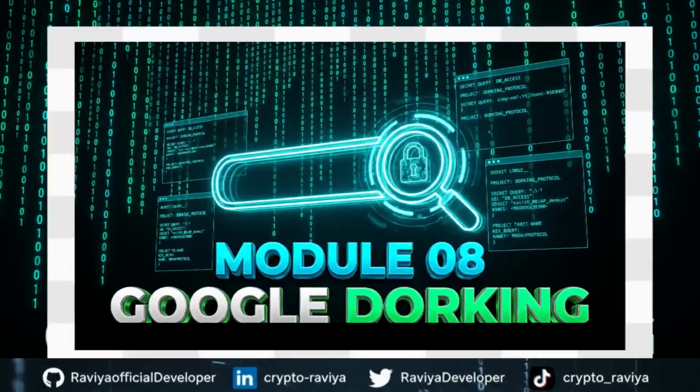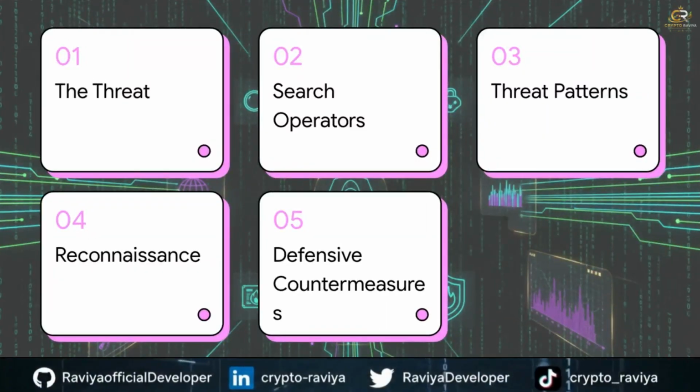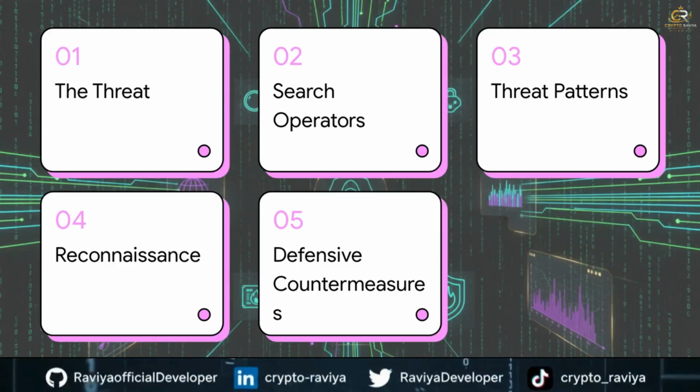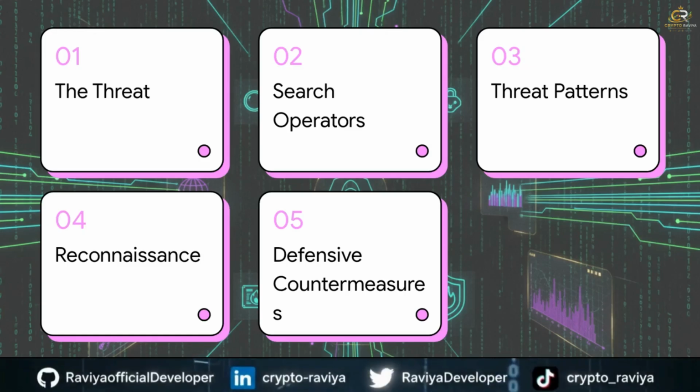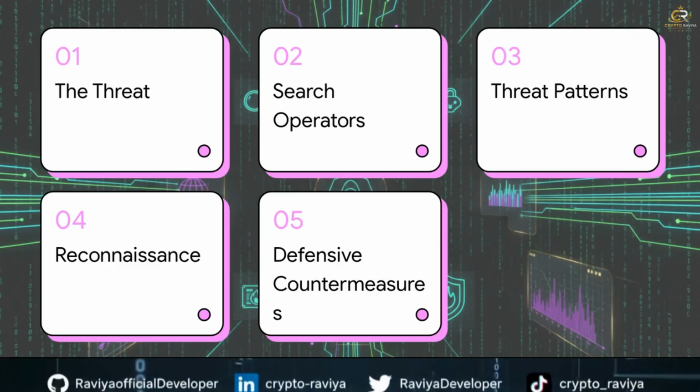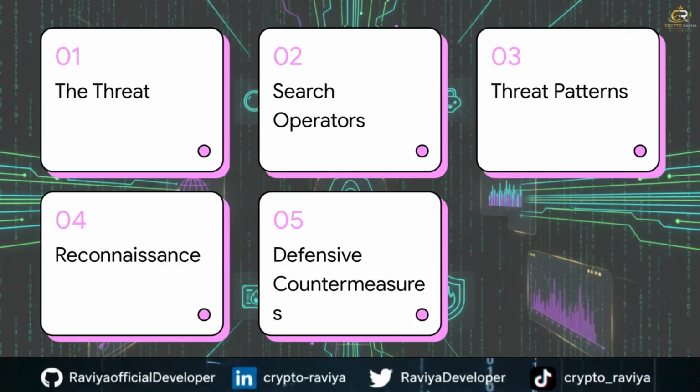So here is our game plan for this explainer. First, the threat of Google Dorking. Second, search operator architecture. Third, high-risk threat patterns. Fourth, automated reconnaissance pipelines. And finally, number 5, defensive countermeasures.